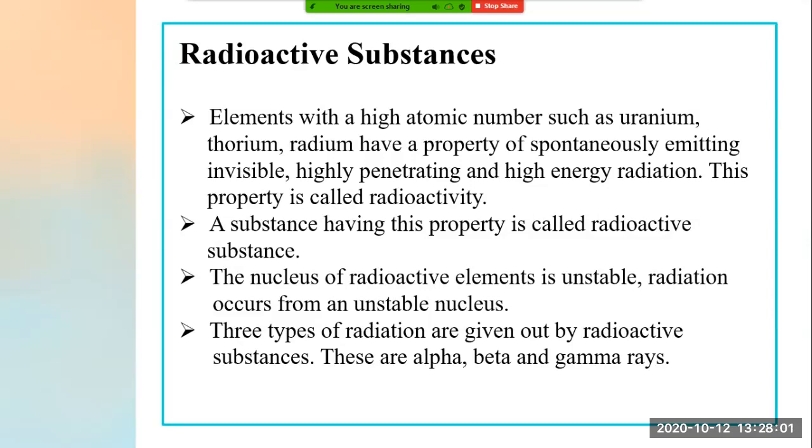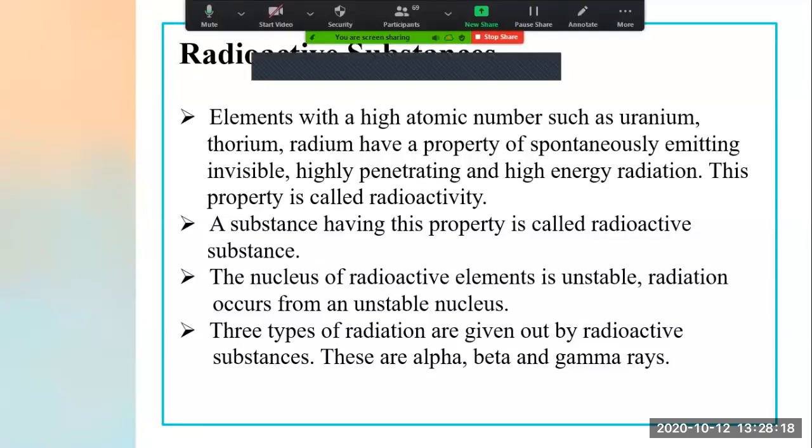Now next point. I think everyone understood what is radioactivity. Now a substance having this property is called radioactive substance. Any substance which is having the above property, radioactive property, is known as a radioactive substance.